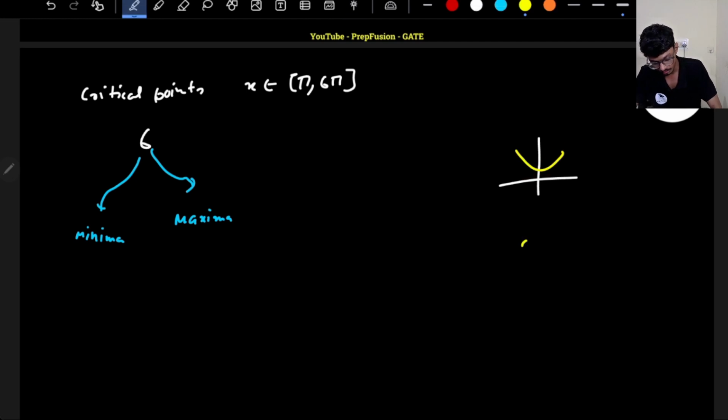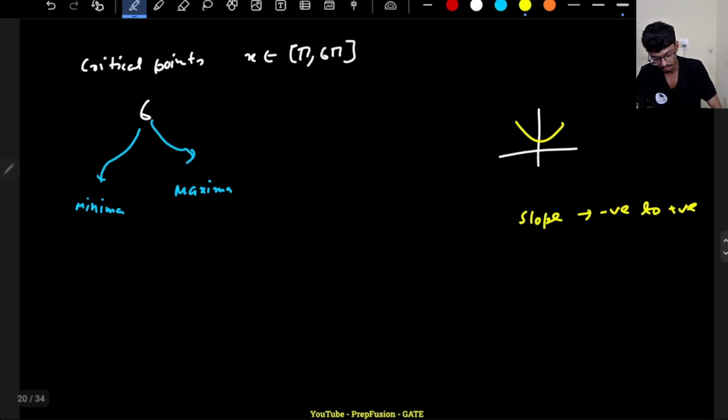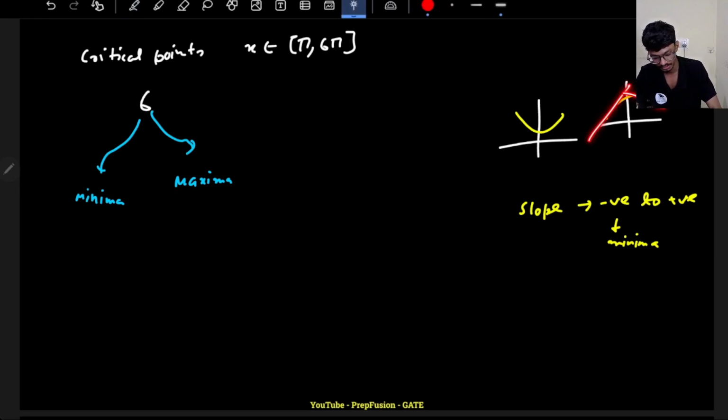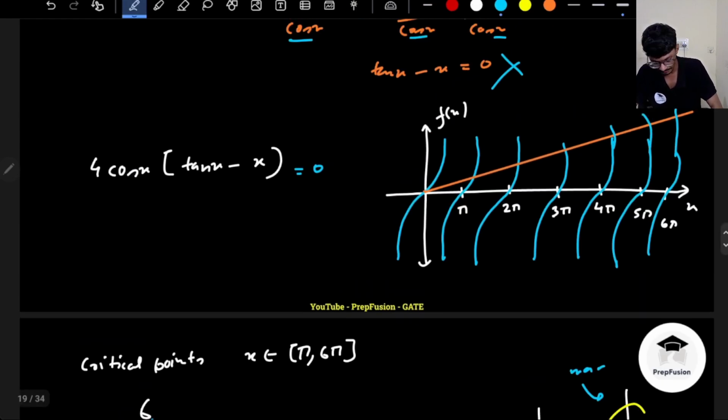So if slope goes from negative to positive, then I have a minima, right? And just the opposite for a maxima: if slope goes from positive to negative, I will have a maxima, right?